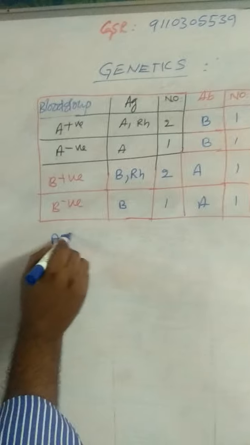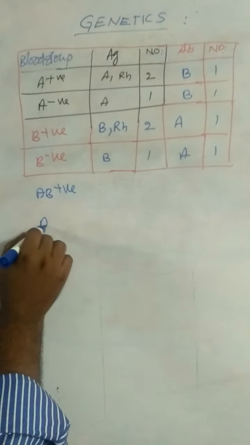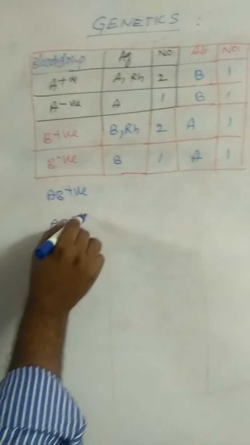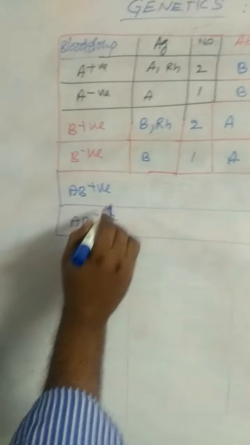And next one is AB positive and AB negative.